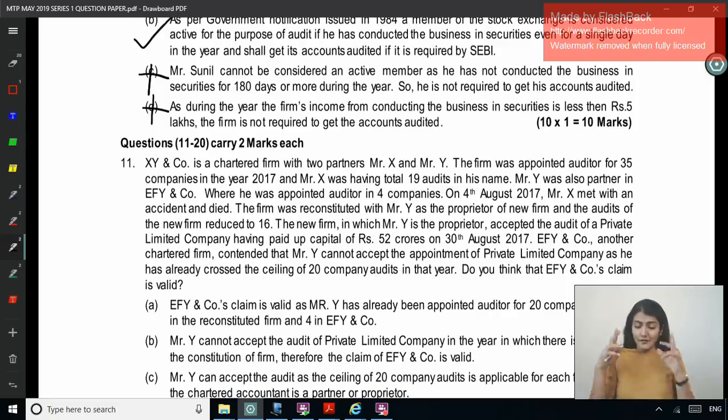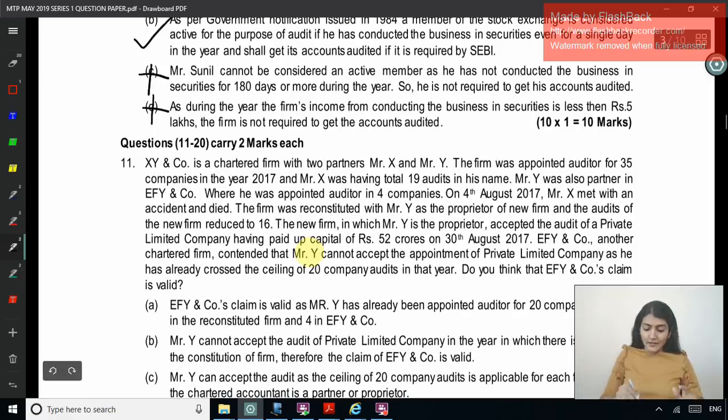Right? So 2 partners, total 35 audits, what they can accept is 40, right? And 1 partner out of that is signing the 19, right? Y was also a partner in EFY and company. So Y is also a partner in another company where he was appointed auditor in 4 companies. Right, so Y here is doing how many audits in XY and company? 16, because 19 plus 16 will make it 35. Another company is doing 4, so 16 plus 4, so Y's limit of 20 is exhausted.